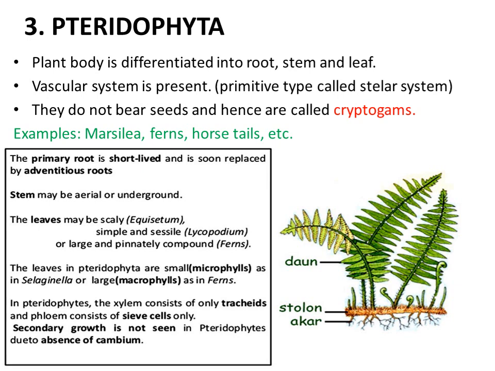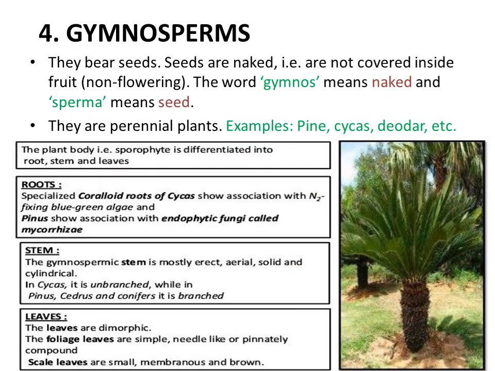In these plants the vascular system is not completely developed. Xylem contains only tracheids; vessels, xylem parenchyma and xylem fibers are absent. In the phloem there were only sieve cells, with no companion cells, no phloem parenchyma and no phloem fibers. Even secondary growth or cambium was not seen in these plants. So these were the first land plants which started evolving from aquatic habitat towards land habitat. Then in the plants we have the division gymnosperm.